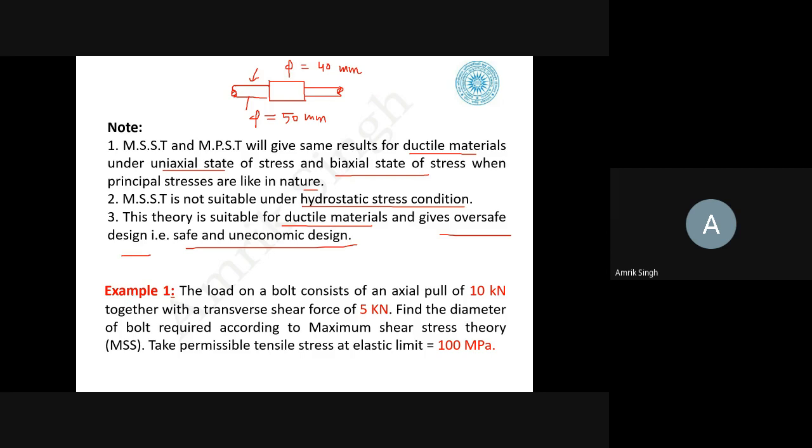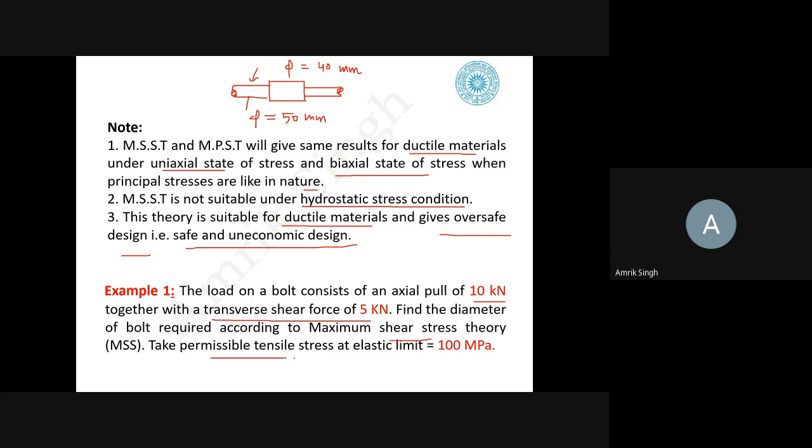So for getting this, let us solve this numerical. The load on the bolt consists of an axial pull of 10 kilonewton together with a transverse shear force. Okay, so there is the axial pull and there is a transverse shear force. Find the diameter of the bolt which is required according to the maximum shear stress theory.